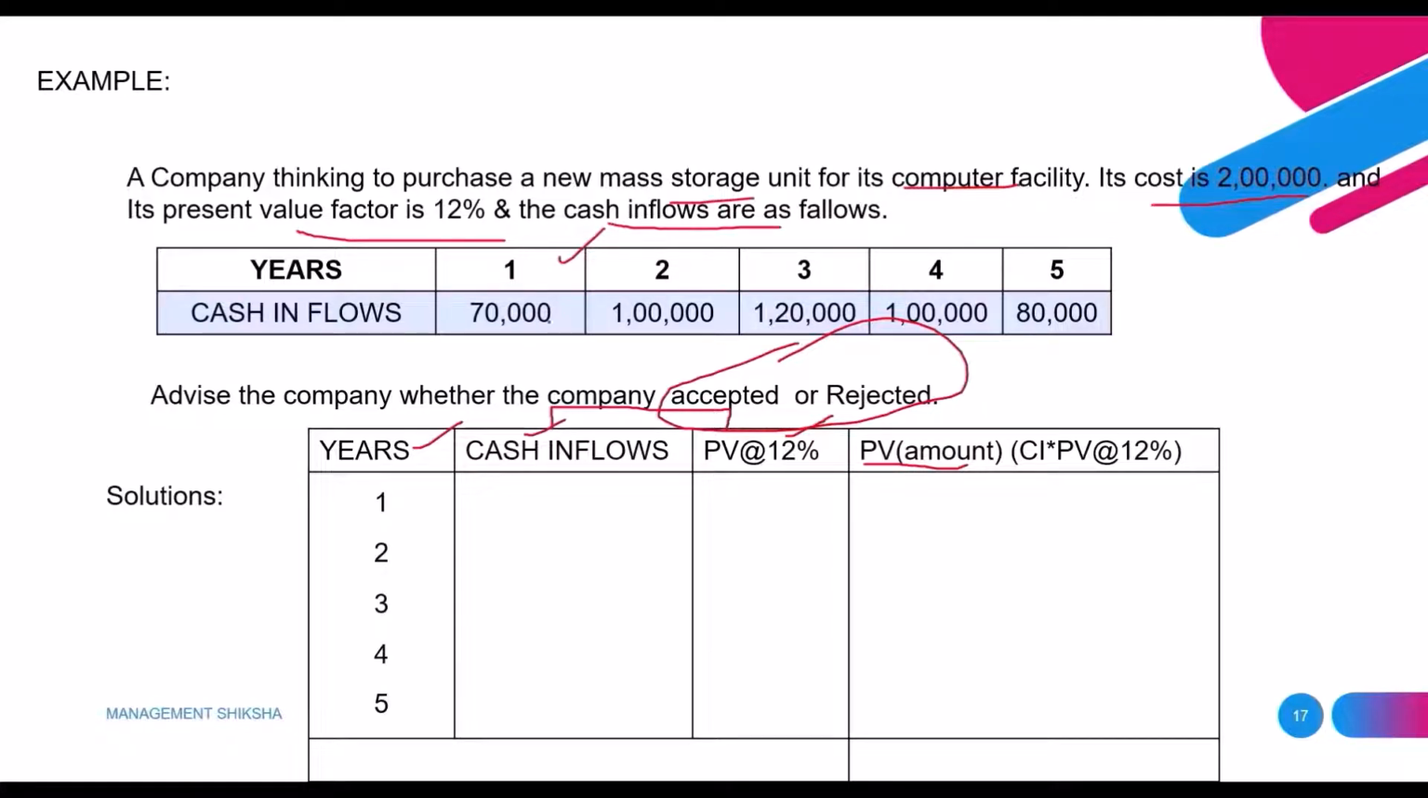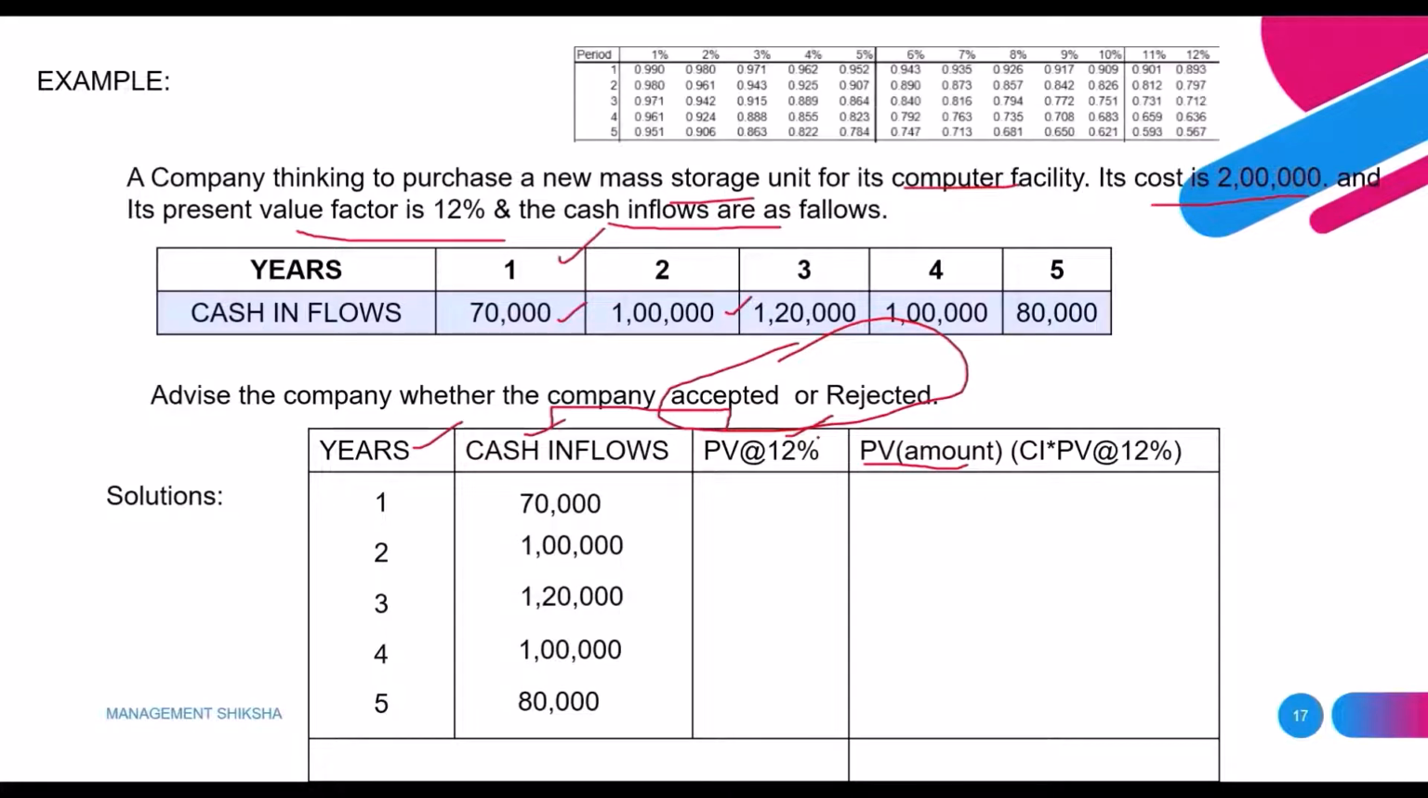And the inflows are 70,000, then 1 lakh, 1 lakh 20, 70,000, 1 lakh, 1 lakh 20, 1 lakh and 80,000. These are in the question itself. We want to find the present value at the rate of 12%. We don't want to waste time using the formula, so we'll go with the table format.